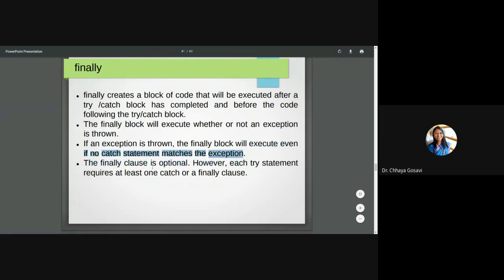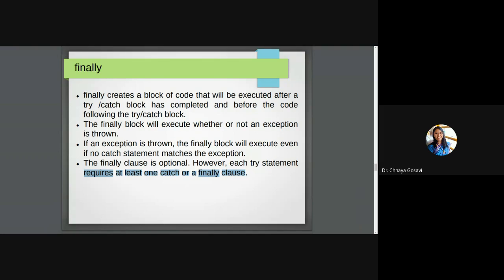The finally clause is optional. However, every try statement requires at least one catch or finally clause. So note that you can exclude catch blocks, or you can exclude finally blocks. Try should be followed by either a finally block or a catch block. Here we have seen the example of try followed by catch. Finally was not there; finally was optional. But if you didn't have any catch block, you can just specify a finally block. Try is followed by finally. That is also accepted. We'll stop here.